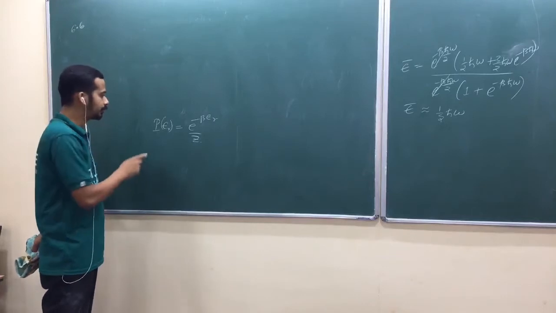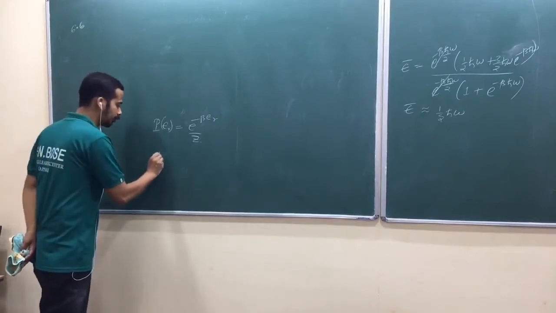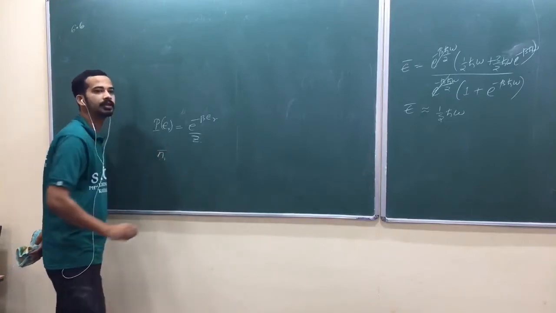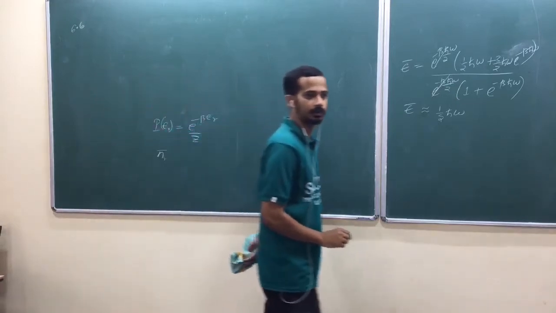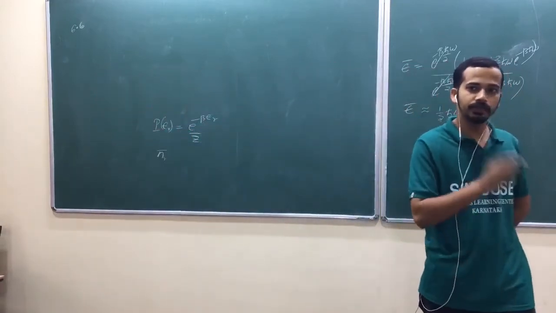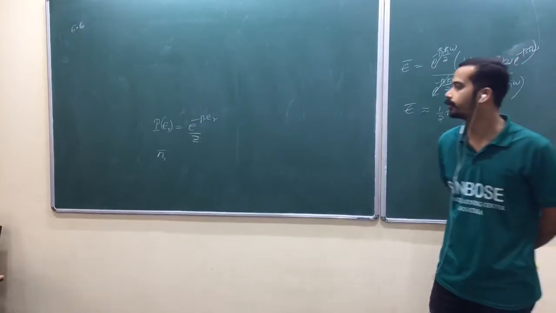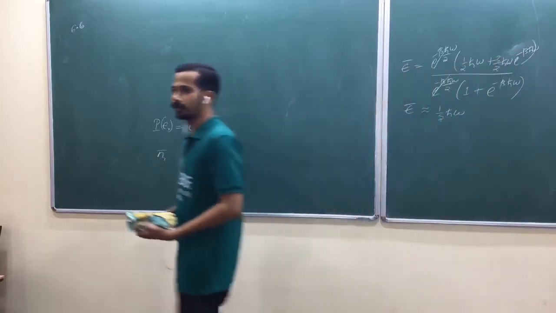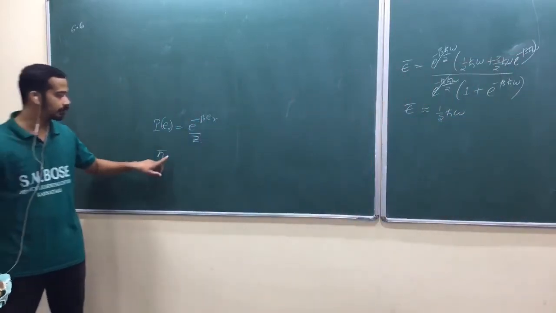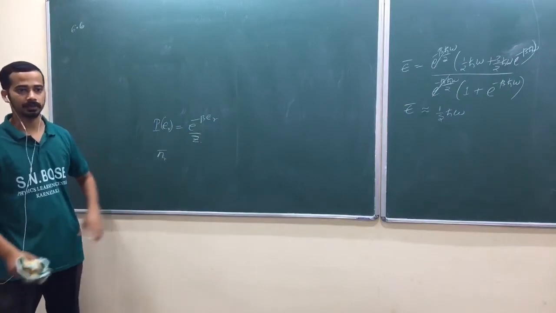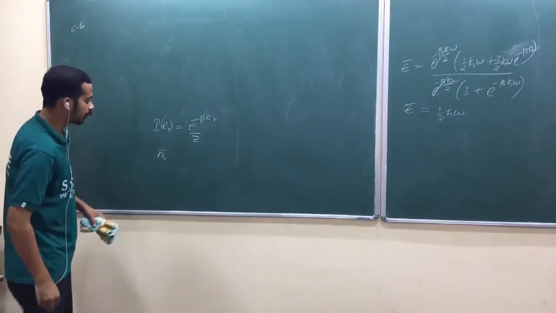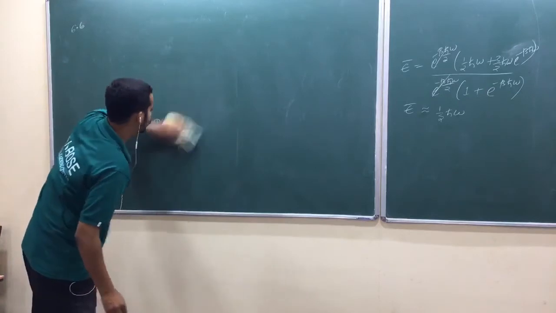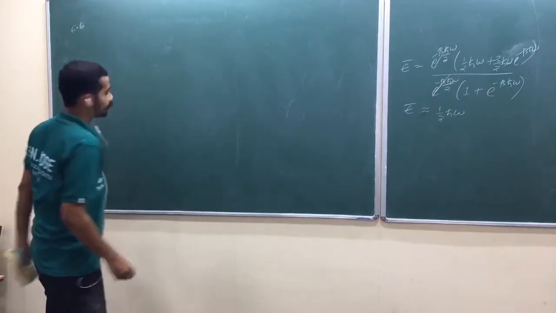For quantum distribution, we can't talk about this one. We have to talk about the mean number of particles in the state directly. Is that okay? We can't talk about individual probability distribution at all. We shall discuss that. We will write this directly in the next chapter in case of quantum statistics, because the behavior is not individual.